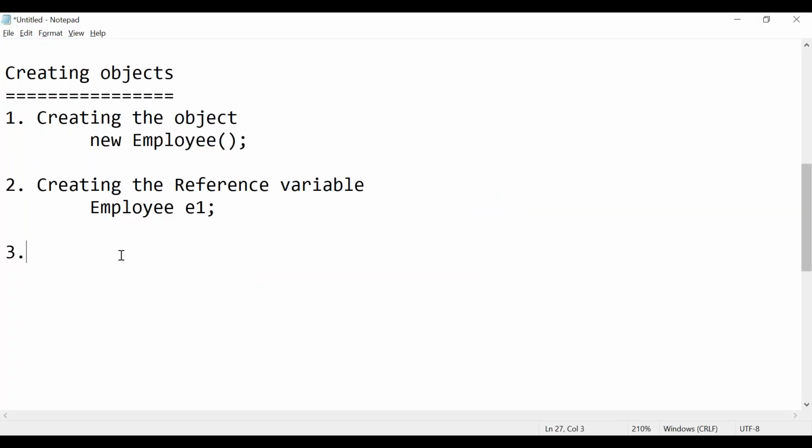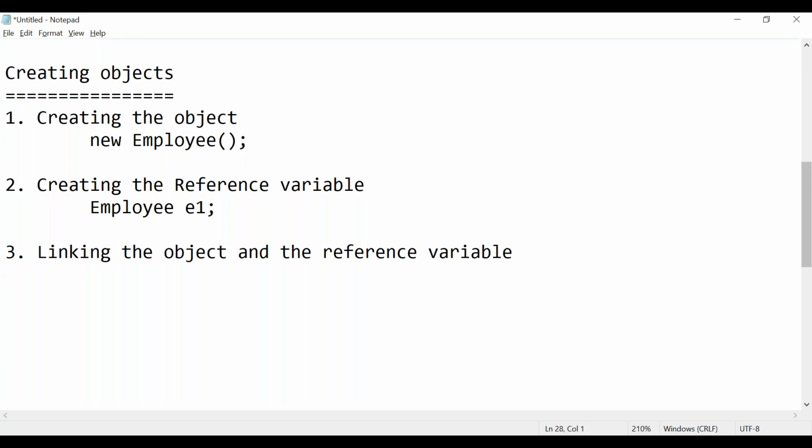So the third one is linking the object and the reference variable. How can we do it? By using the assignment operator. We can write something like this: Employee e1 equals, here the equals sign matters, new Employee().